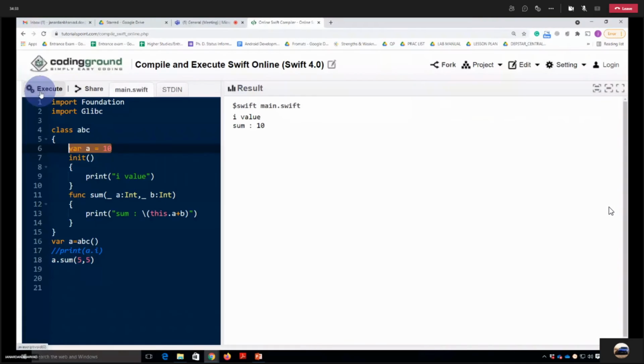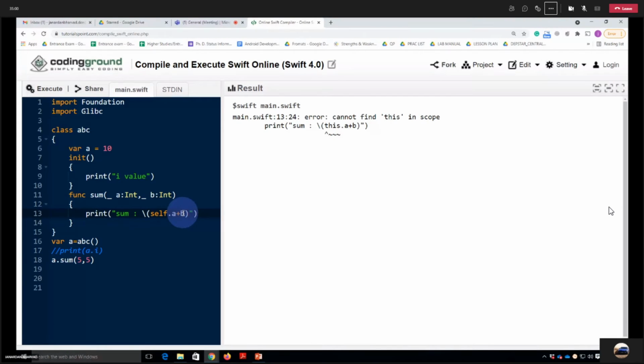Let's execute it. You can see here it says cannot find this in scope. It is complaining about this. So that is a problem. The solution is that in the Swift programming language, instead of this we have self.